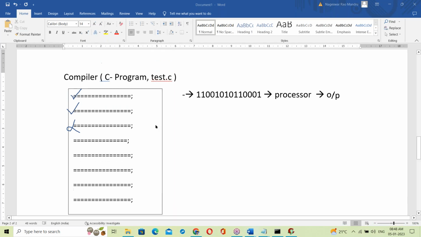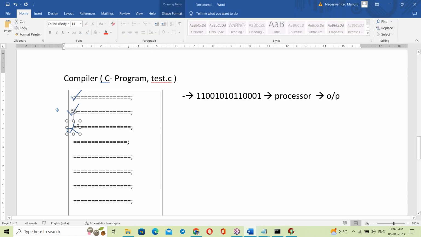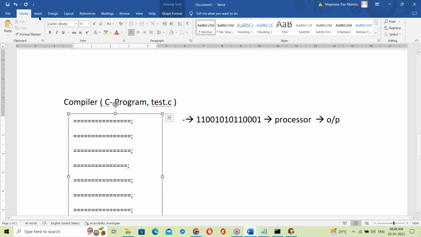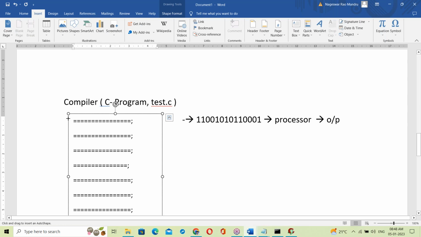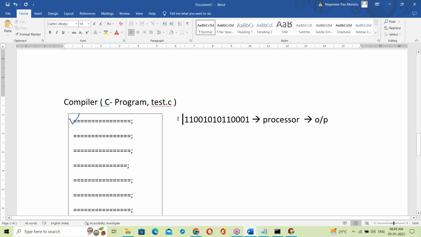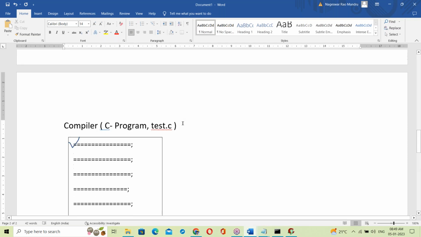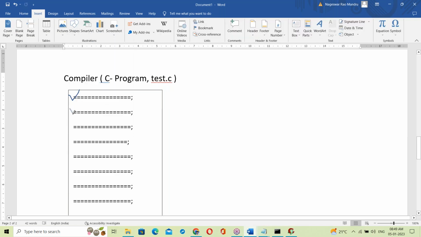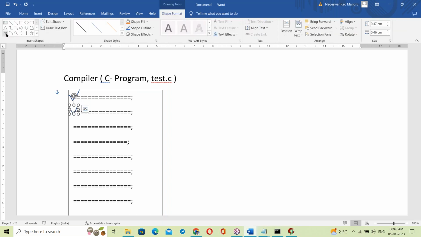So how is the compiler working here? The compiler checks the first statement, the first line. Even if it is correct, it won't convert into binary immediately. First of all, it checks all the lines from top to bottom. Checking first line, checking second line, suppose correct, then checking the next line.